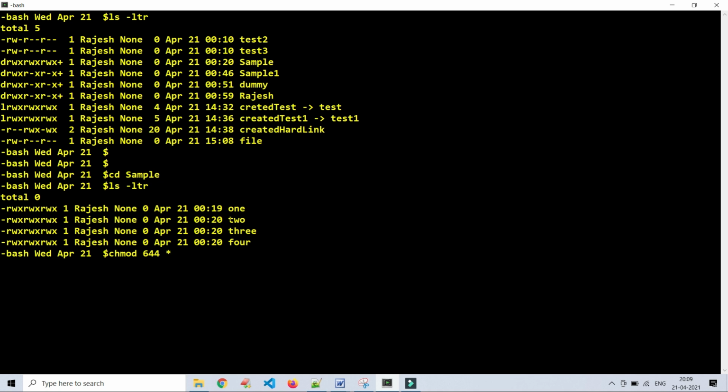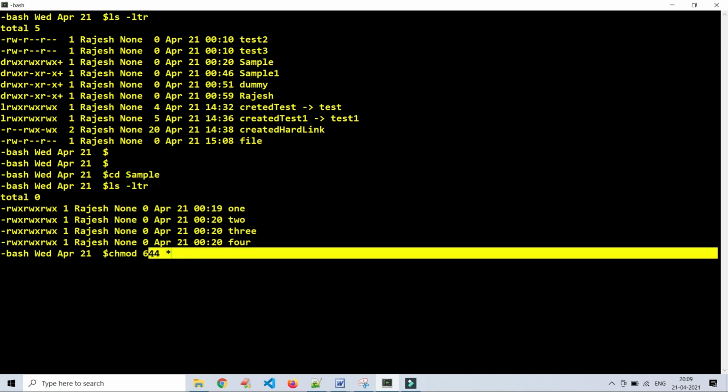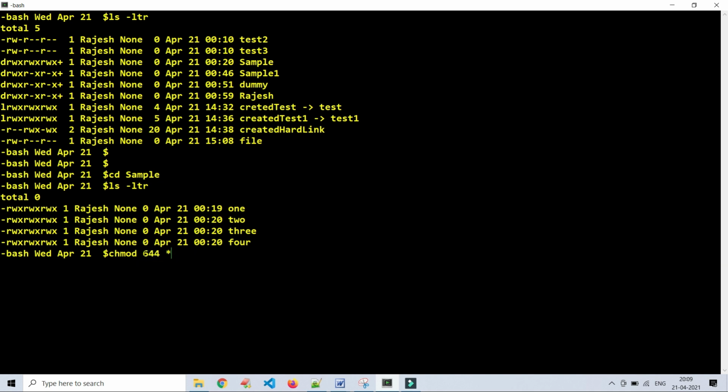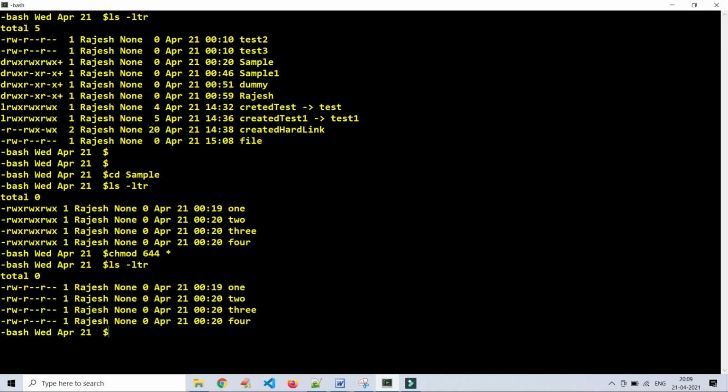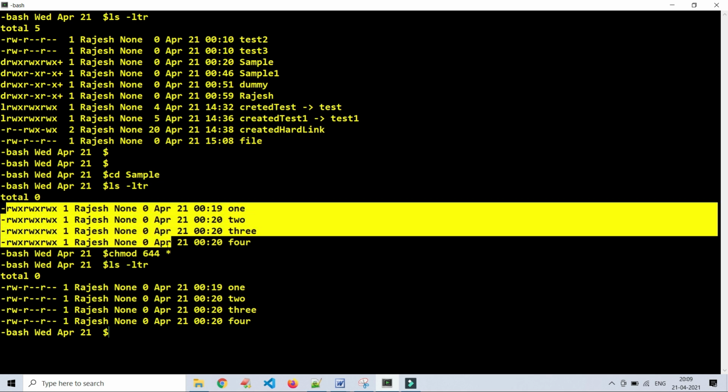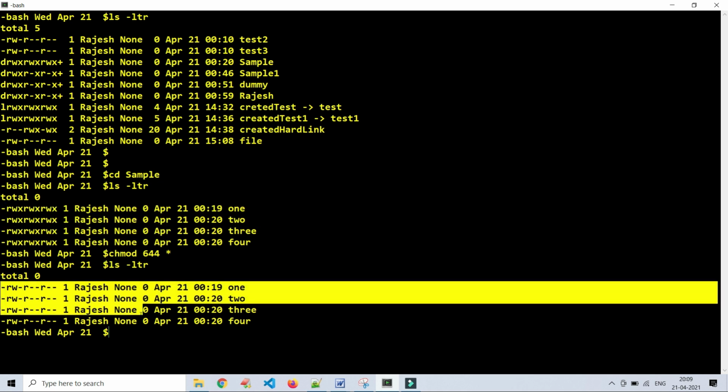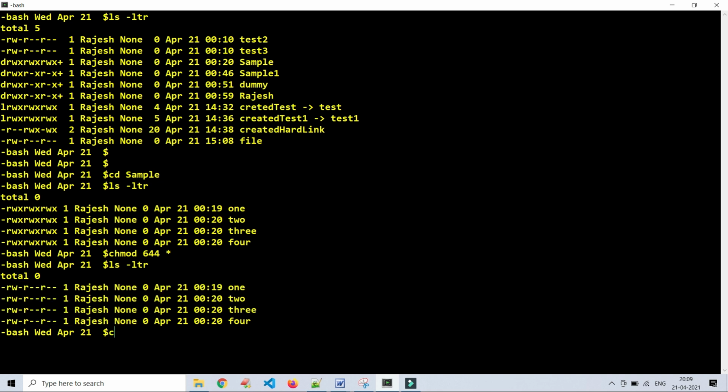It may be a directory, subdirectory or file, all should be assigned with 644 file permission. Enter. Again list out. See here, before giving this chmod command, we can see that full permissions to all the files. Here 644 file permissions.